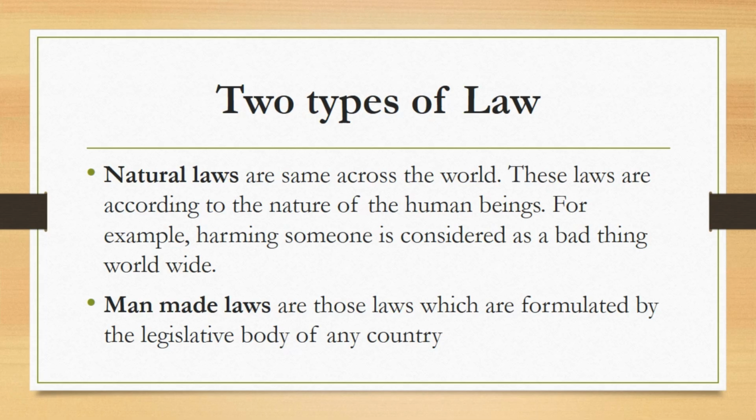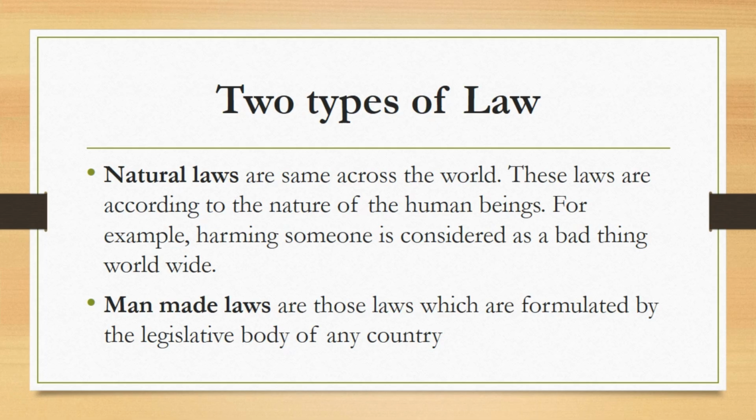Therefore, it may happen that an act which is considered normal in one country may be considered a crime in another. For example, there are a few countries which allow same-sex marriages. In those countries, such a marriage is a normal act, but the same act in other countries where there is no permission for same-sex marriages will become a crime.